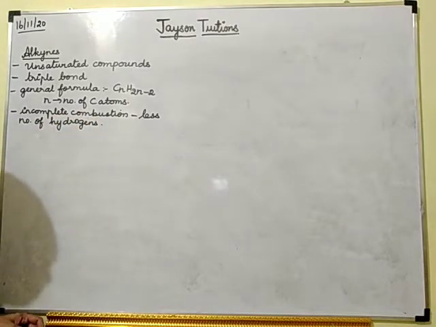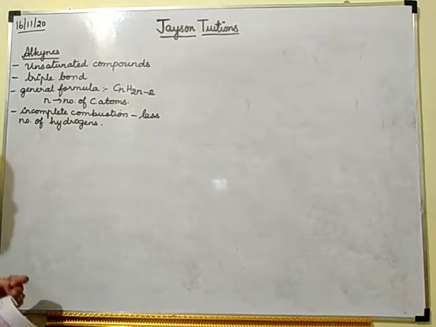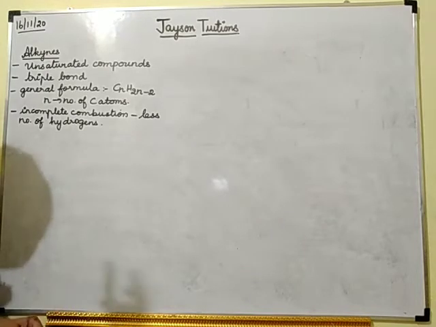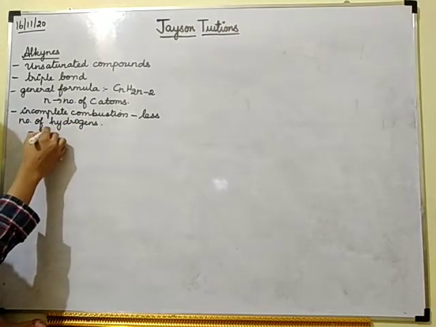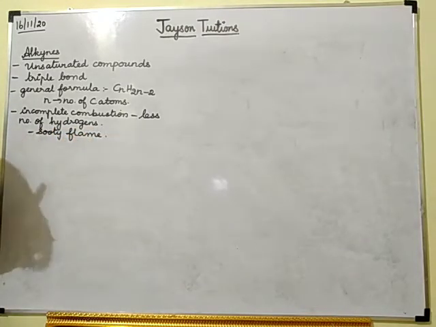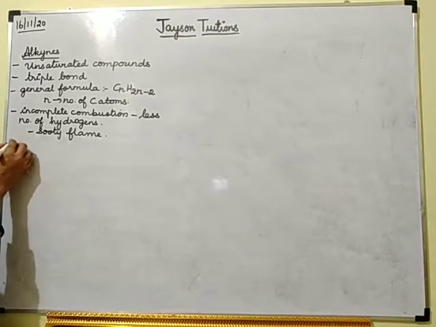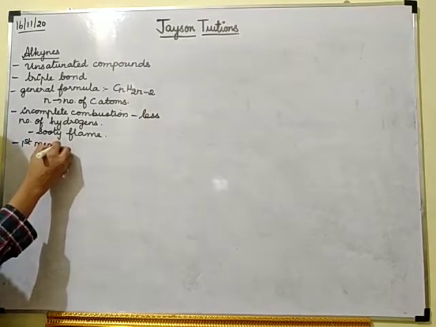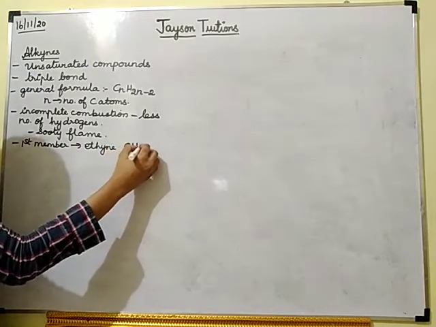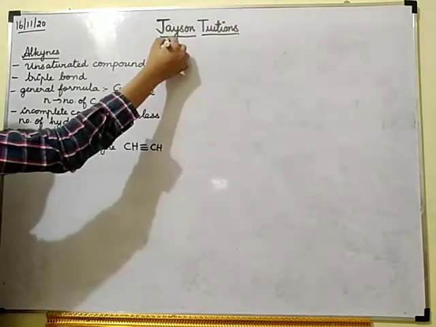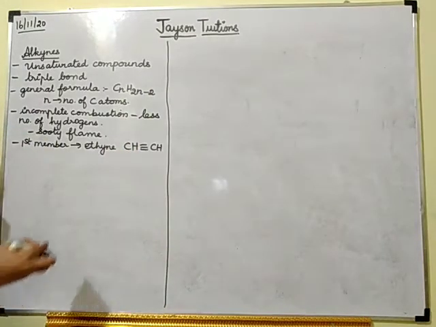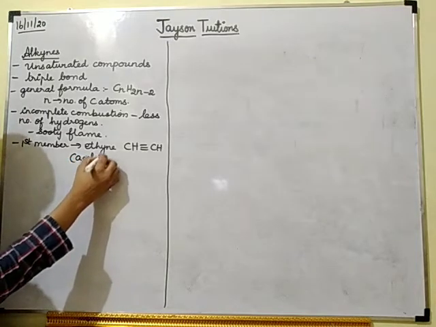So when there is incomplete combustion, how will the flame be? The flame will be a yellow color flame with black color smoke. So it will burn with a sooty flame. Sooty flame means the yellow color flame with black smoke. The first member of the alkyne family is ethyne. Ethyne is CH triple bond CH. The other name for ethyne is acetylene.